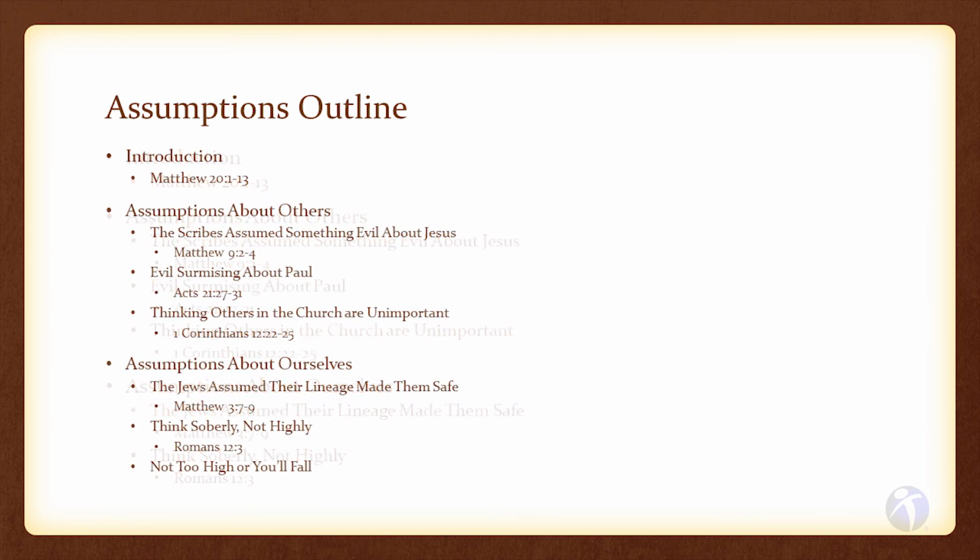The third subpoint will be not too high or you'll fall. Paul tells the Galatians that when someone sins, we are to help them with meekness. Meekness means strength under control. We are not to allow ourselves to be overly harsh with someone who has a fault. In other words, be in control and consider yourself so that you don't fall and sin too.